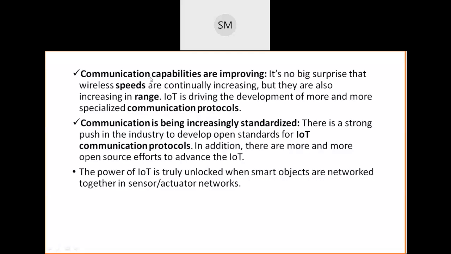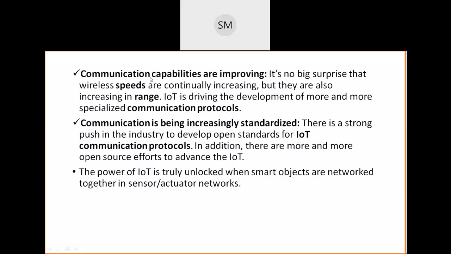Since it is wireless, its strength may be up to 1 meter, 2 meter, 4 meter, up to 5 meter maximum. If you consider your Wi-Fi router, it has its own capacity. After a certain distance, it stops sending the signal to your device, or your device stops receiving the signal from your Wi-Fi. Similarly here, even though they are connected wirelessly, the range of these smart objects keeps on increasing day by day. Earlier it was 1 meter, now it is 2 meter. Maybe tomorrow it may increase to 3 meter, like this.